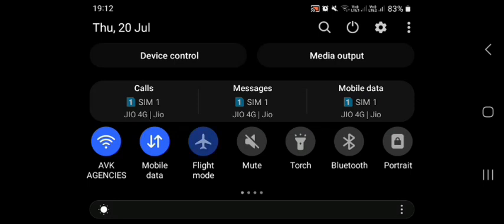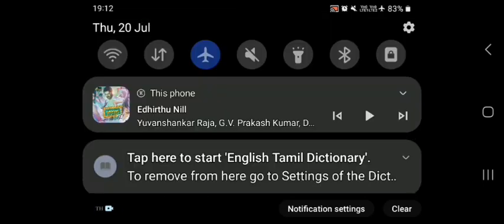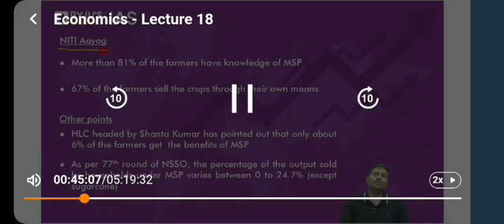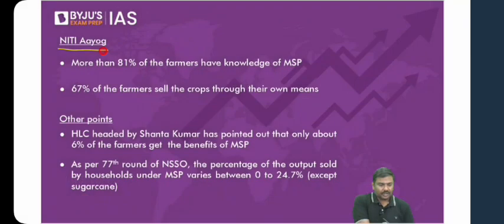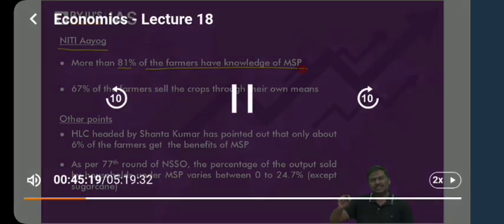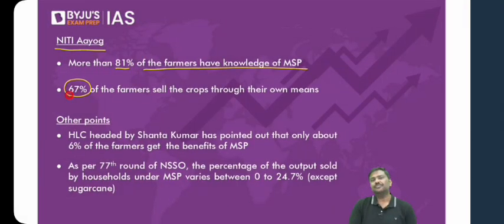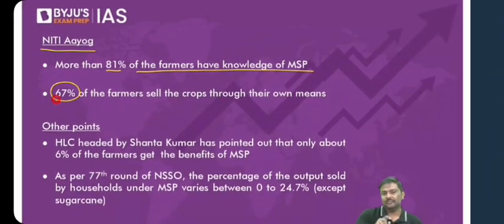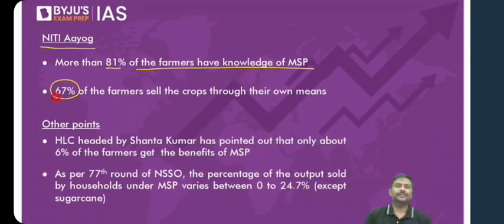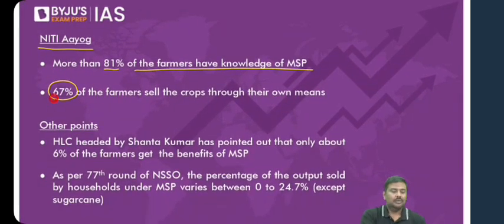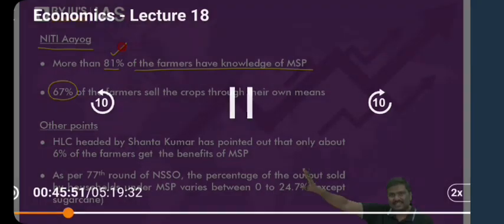Remember this. Now, last point regarding this. There are certain observations that have been given by NITI Aayog in one of the reports. Please note and remember the observations. In India, more than 80% of the farmers have the knowledge about MSP. But remember this, more than two-thirds of these farmers, rather than selling it to the government under MSP, will sell it in the open market, will sell it to anybody else in the market. This is what NITI Aayog says. One, more than 81% of the farmers, that is more than 4/5 of the farmers in India, have the knowledge about MSP. But two-thirds of the farmers do not sell it to government, they sell it to others in the open market.